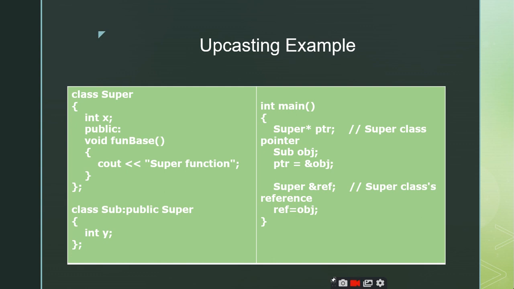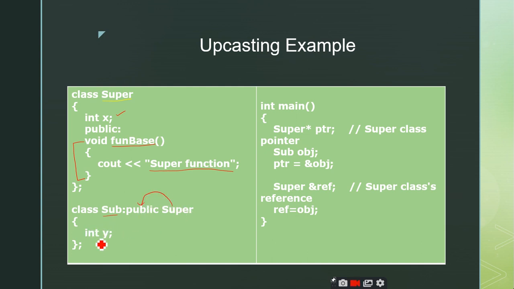Here is an example of this upcasting. Here I have taken a class called super, and it consists of one private data member x and one publicly defined function called fun base. In this I am just printing a statement called super function. And at this point I am creating a subclass from super which is publicly inherited.